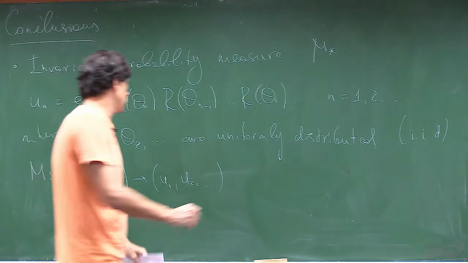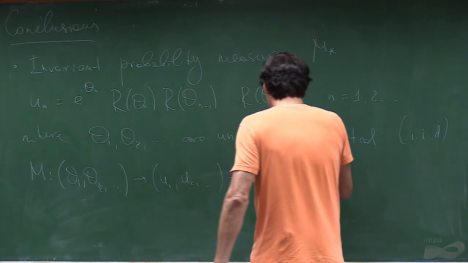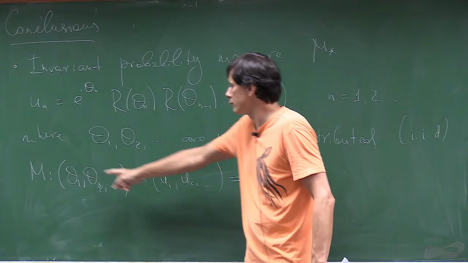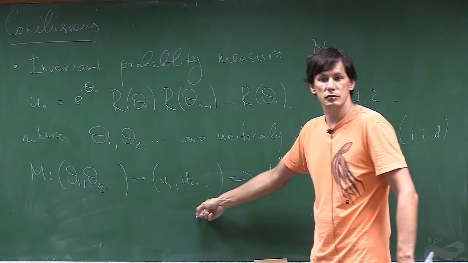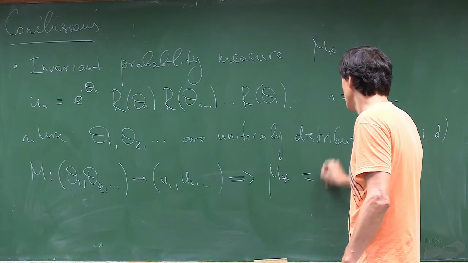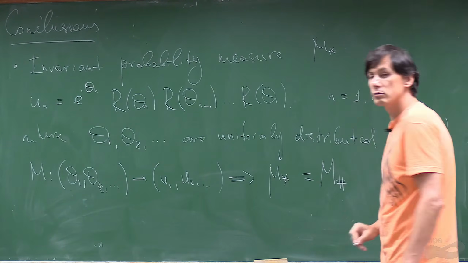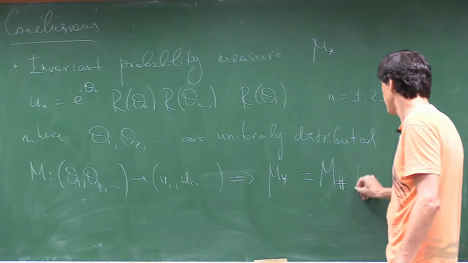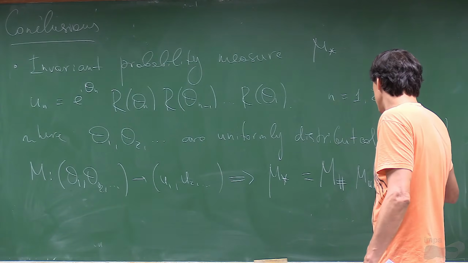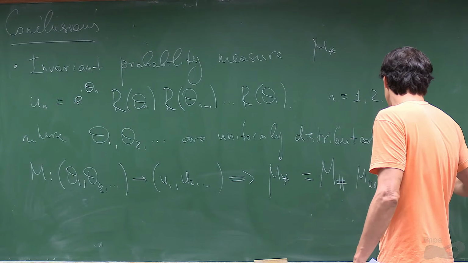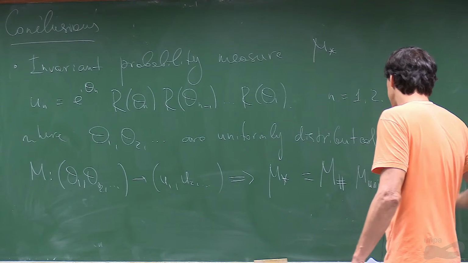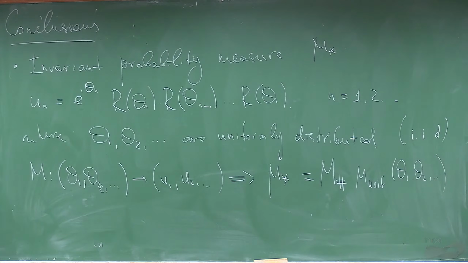And mu star is just the mapping of the uniform measure here to this space. So mu star will be just the push forward of the uniform measure on angles. So we have explicitly the mu star measure in this case.